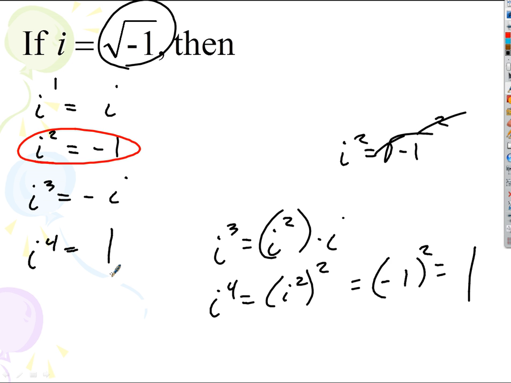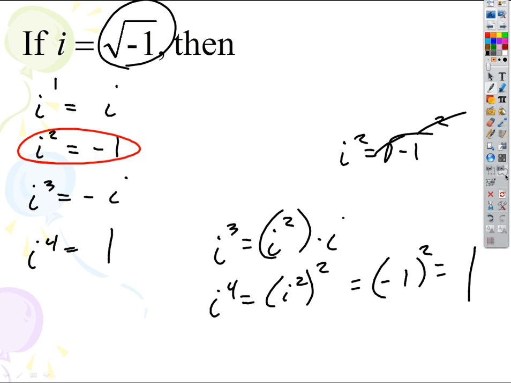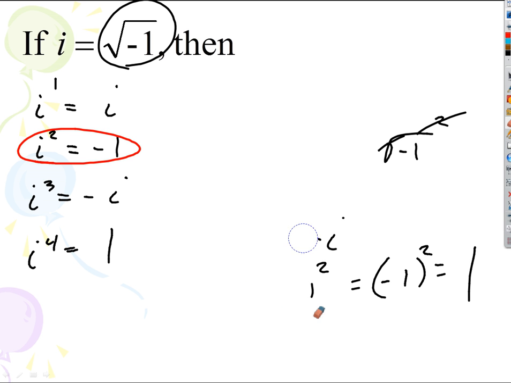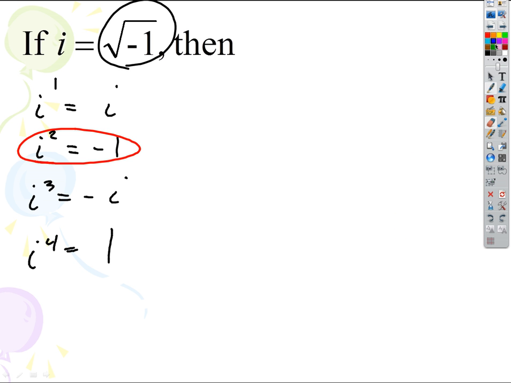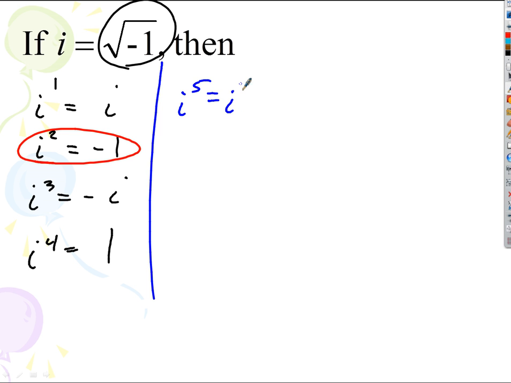Right? How about that? And that makes things easy, because if i to the 4th is 1, then i to the 5th is just i to the 4th times i. So it's just i, isn't it? See how that works? And it just repeats for the rest. It's going to keep repeating. We're going to always go in these cycles. I to the 5th is just i to the 4th times i, which is just 1 times i, right?